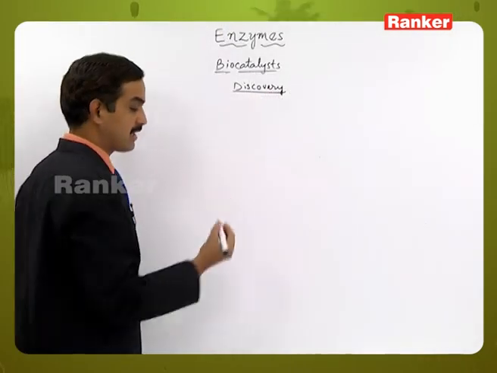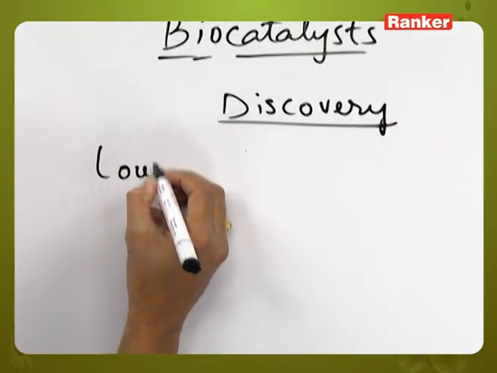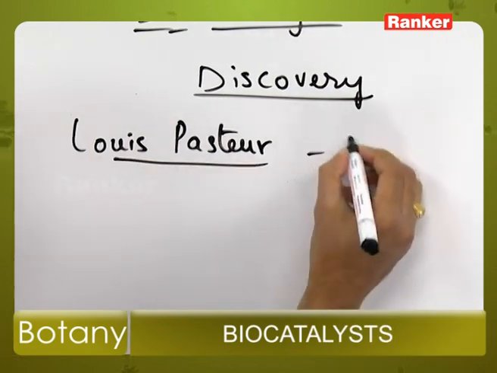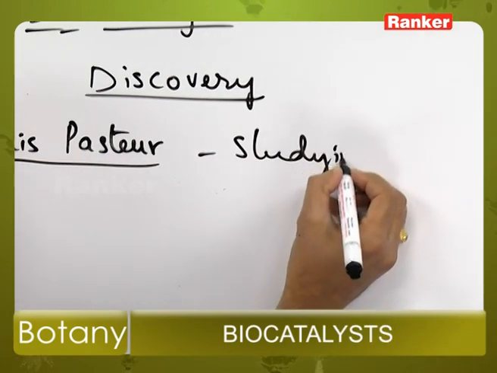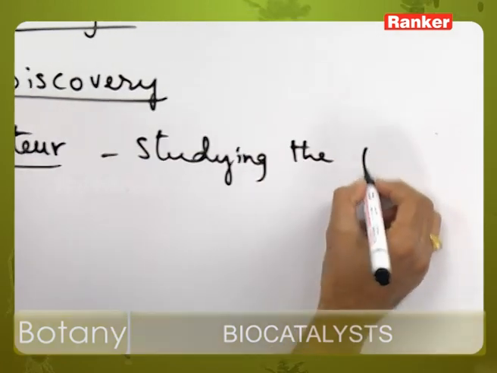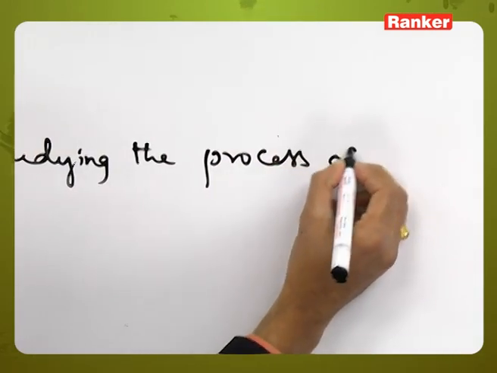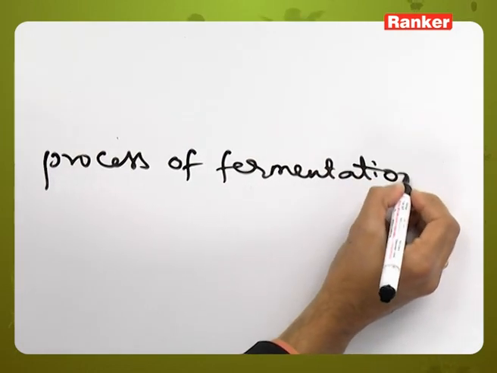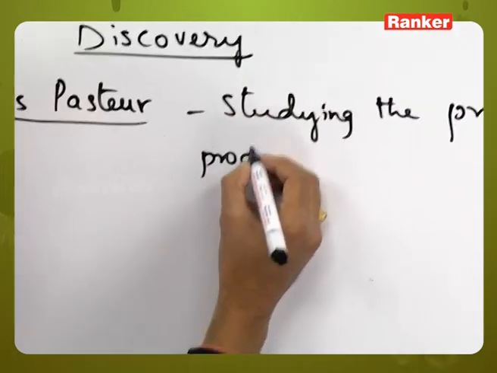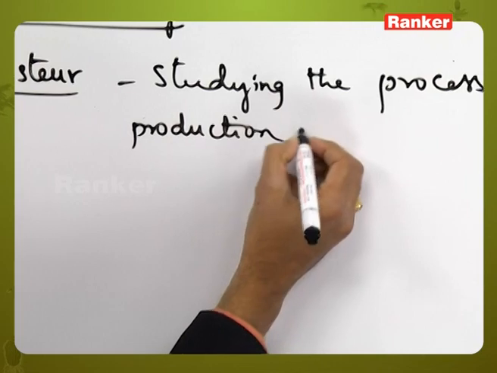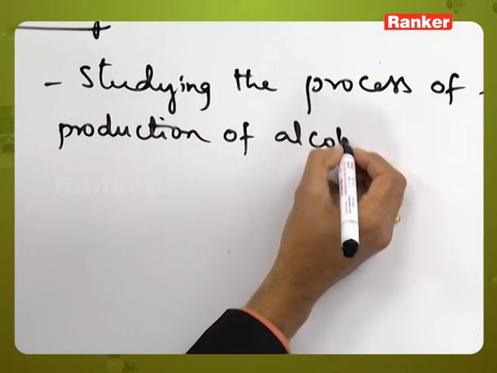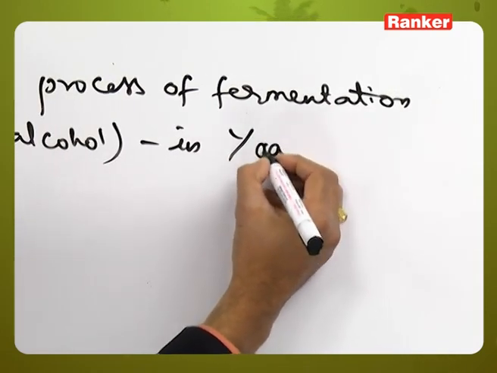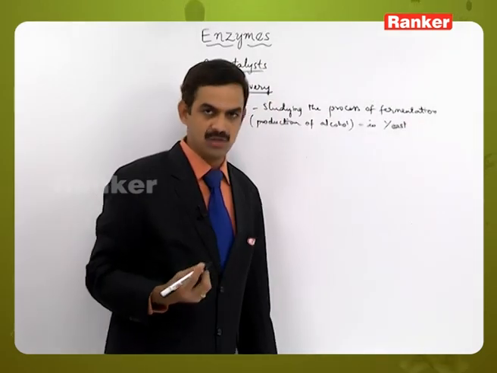There is a scientist, Louis Pasteur, who was studying the process of fermentation. As we know, fermentation is the process of production of alcohol. This was being studied in a unicellular fungus called yeast.